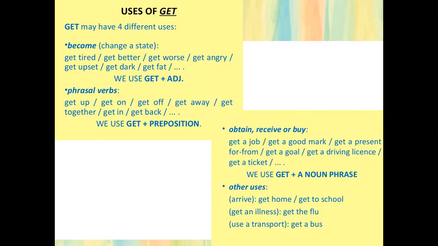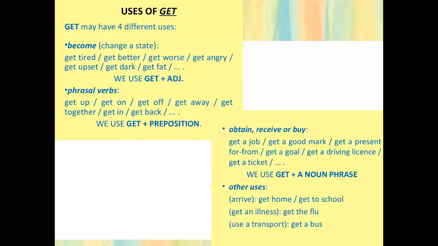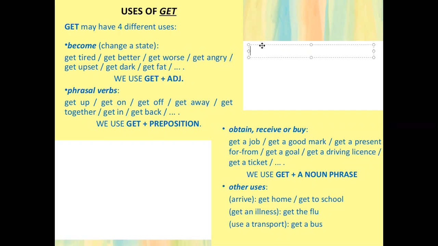An important aspect is that get is one of the most important verbs, and that's why it's very important to understand what the meaning of it is. Okay, so let's get started. For get, we've got four uses, as I said. There are four different uses that we may get with it. And the first one is very important and it's pretty cool.